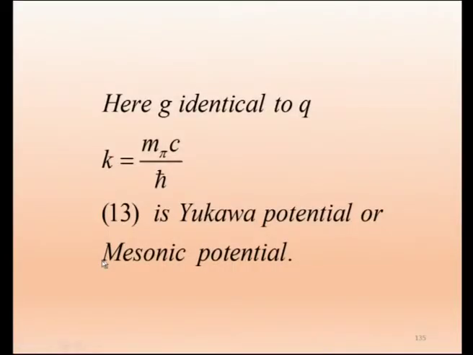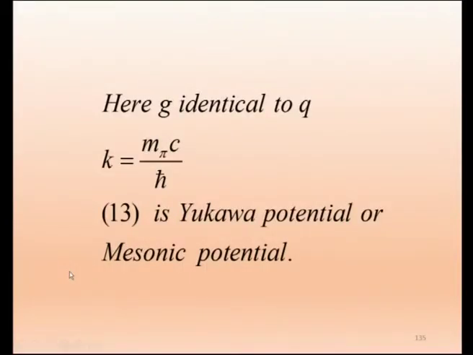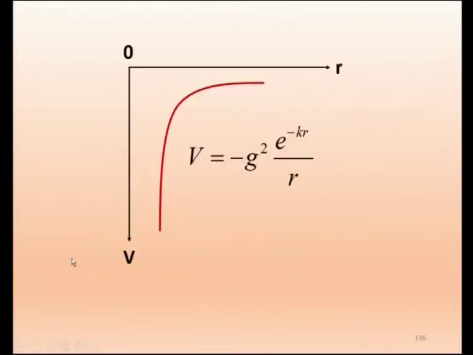Now Yukawa, in between the two, did a back calculation and got about 270 times the mass of the electron. If it were 2000, it would be like a neutron or proton; in between the two, we get about 200 times the mass of the electron. So that is called a meson, or intermediate mass particle. This particle was proposed by Yukawa, and this is the potential.